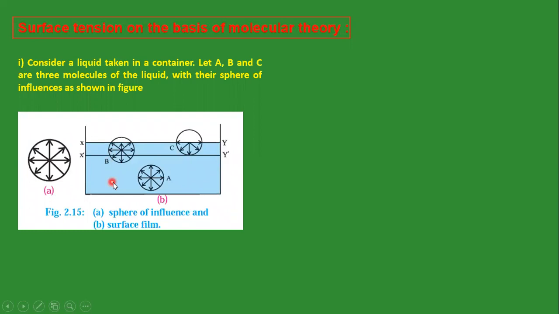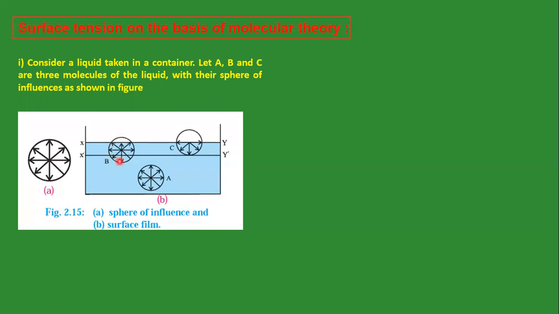Now if you see the position of these three molecules, molecule A is well inside the liquid. The sphere of influence is also well inside the liquid. Molecule B is close to the surface.